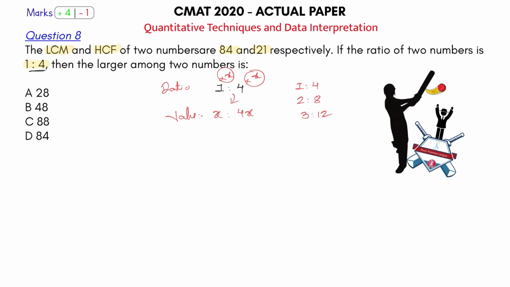What am I being given here now? LCM and HCF of the two numbers. We had learned this in a property. Okay, what is that property? I'll put it here. Product of two numbers.